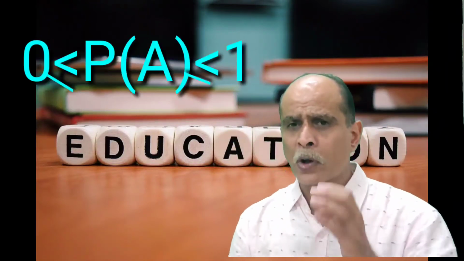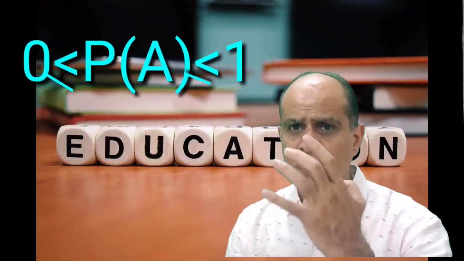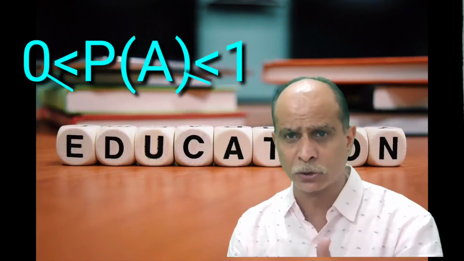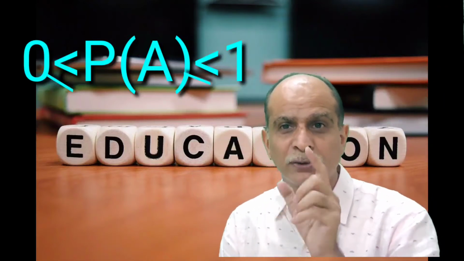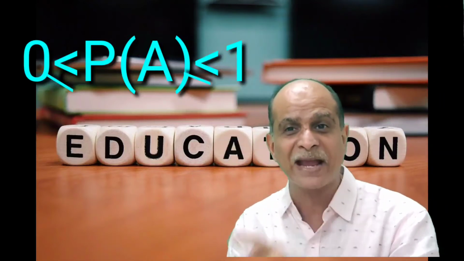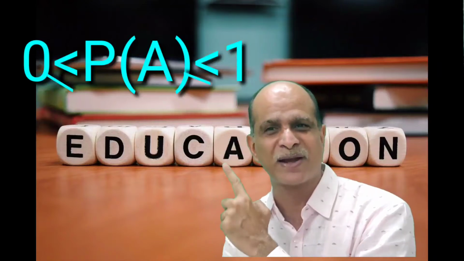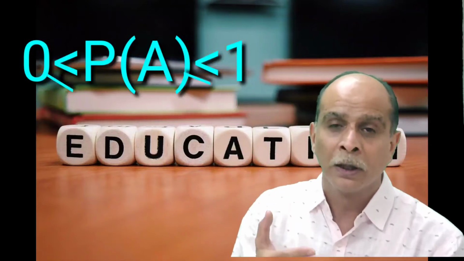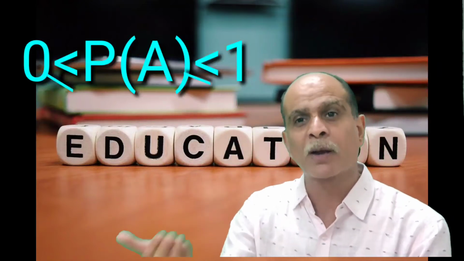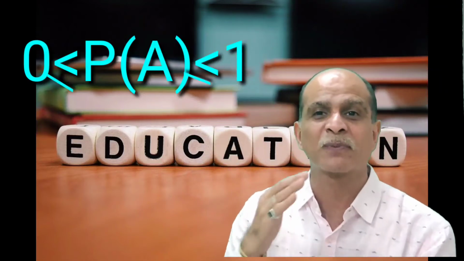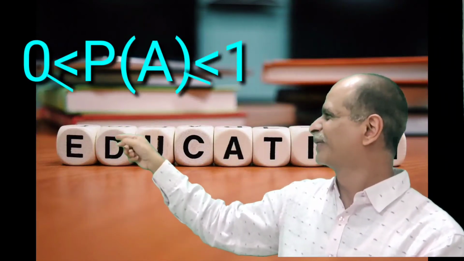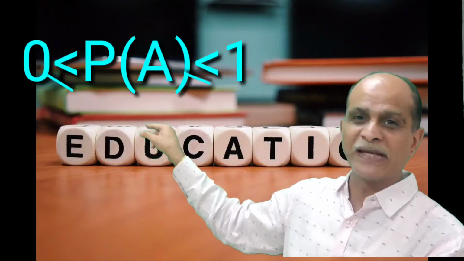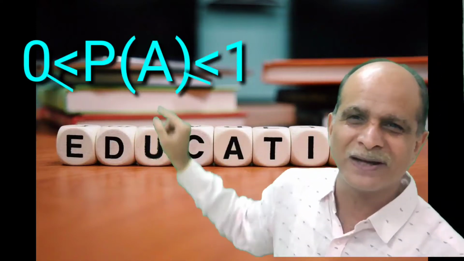The probability of any event is either 0 or 1 or between 0 and 1, but you can't get a negative probability of any event. Even a probability of more than one is not possible. So you can say 0 ≤ P(E) ≤ 1.